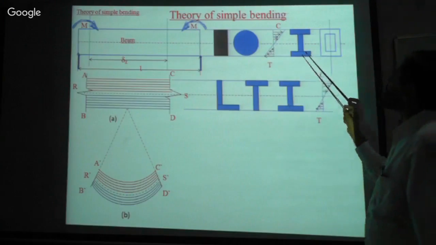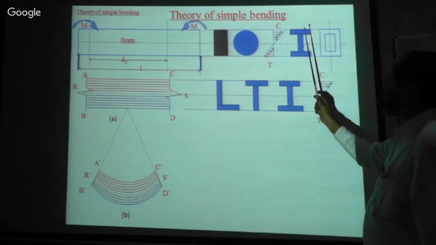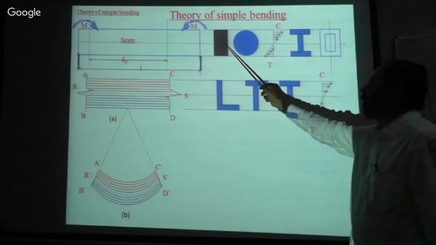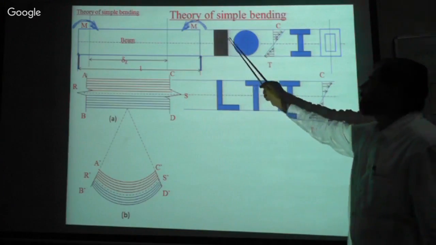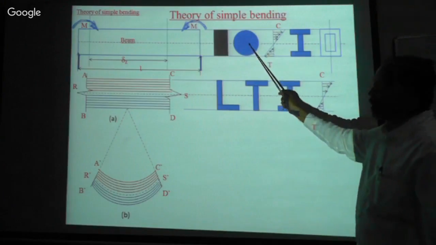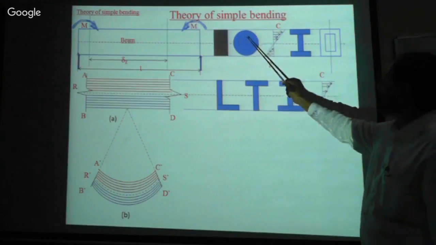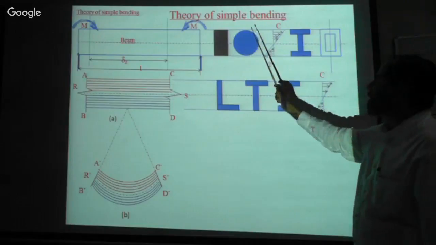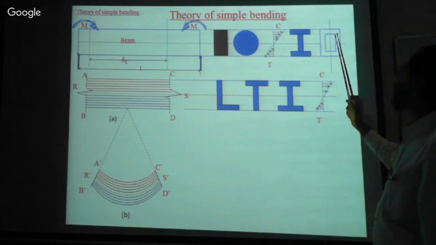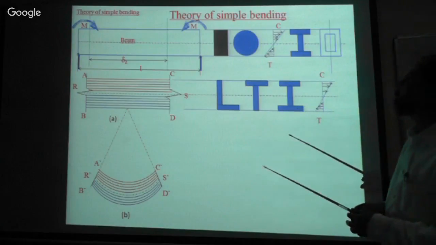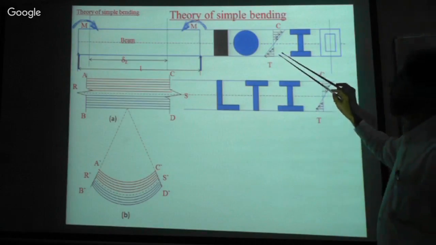This is what we normally do in practice. This is a rectangular beam, a circular beam, a circular section, a rectangular section, an I section, and a hollow rectangular section. What I need to say here is about the behavior.